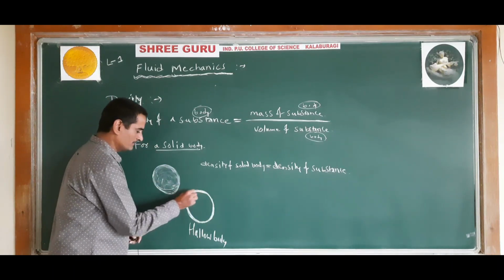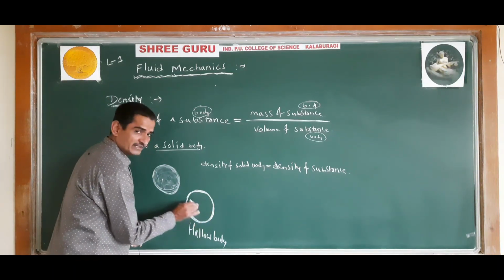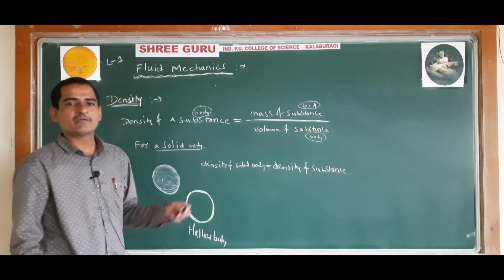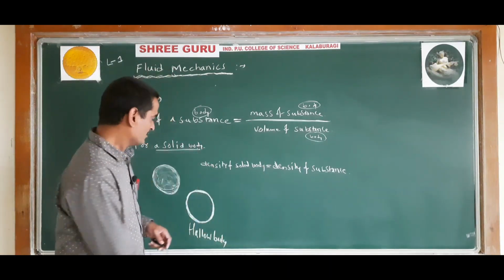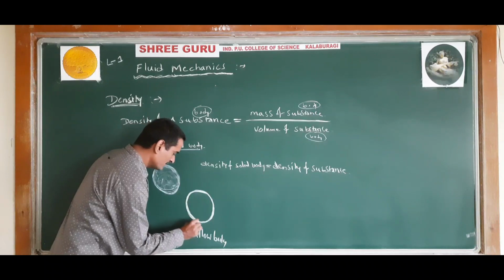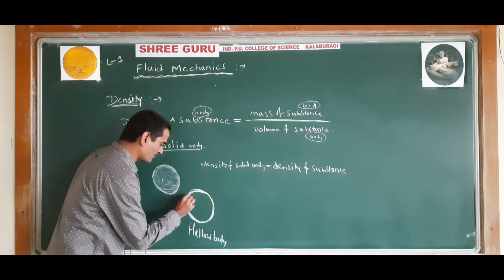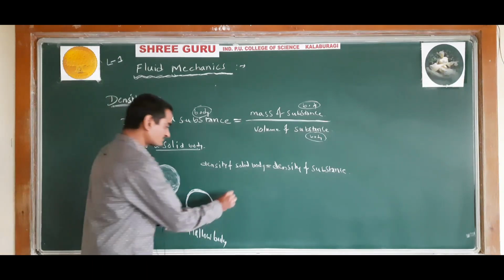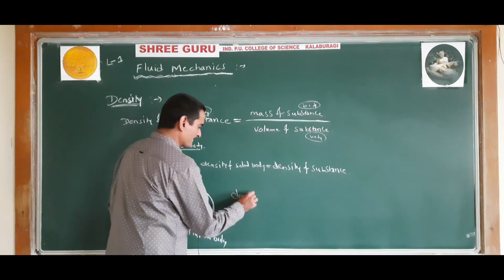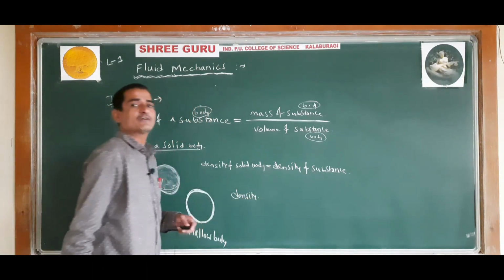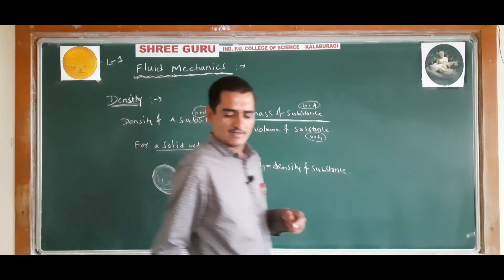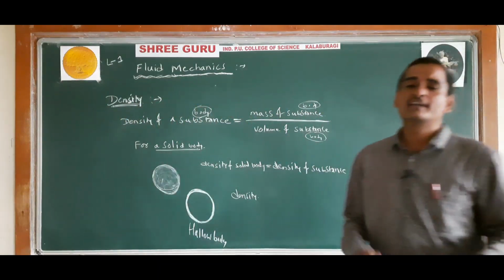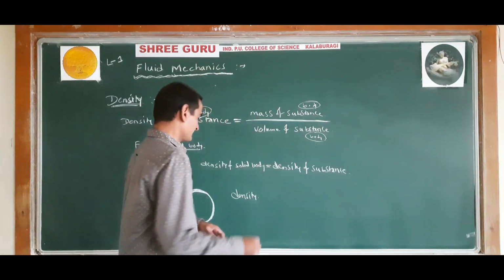This is a cricket ball, and this is a football. Inside it is completely empty, so only the substance is there in the shell. So the density of a hollow body will be less than the density of the substance.